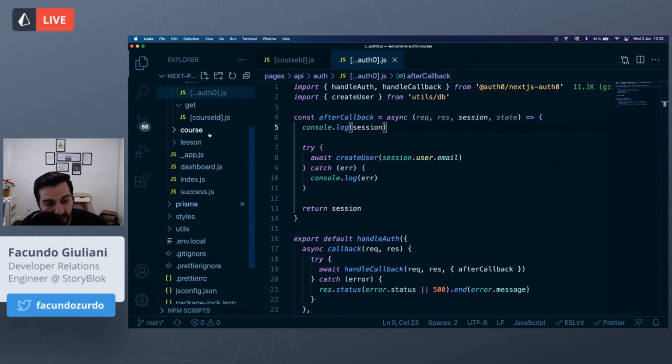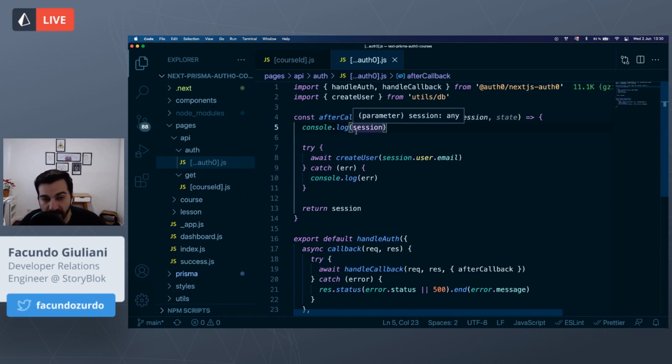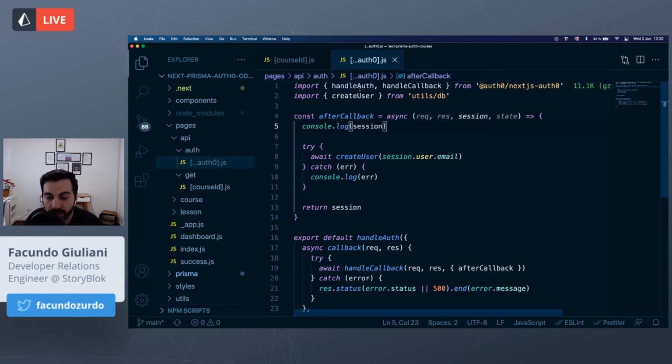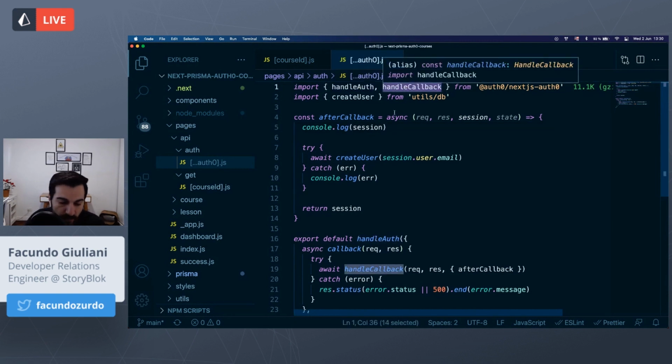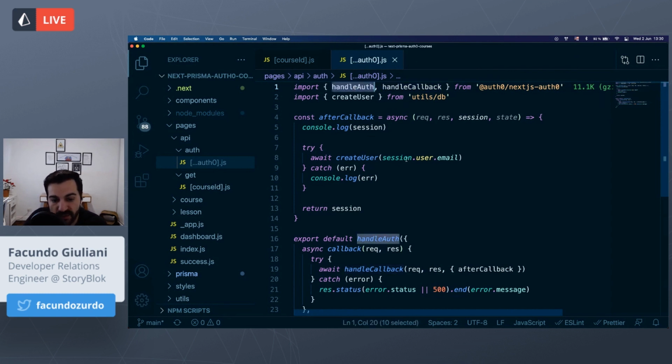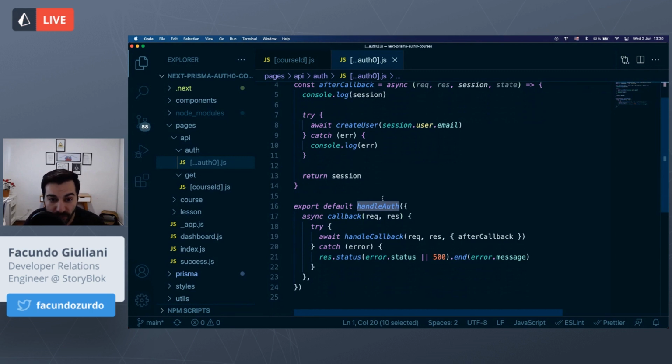And here is the dynamic API route that I mentioned before. In the folder API, auth0, into the brackets, we create this file and we are importing these methods from the Auth0 SDK. The most important one is this handleAuth, which is the one that will be in charge of handling all the authentication for a web application.